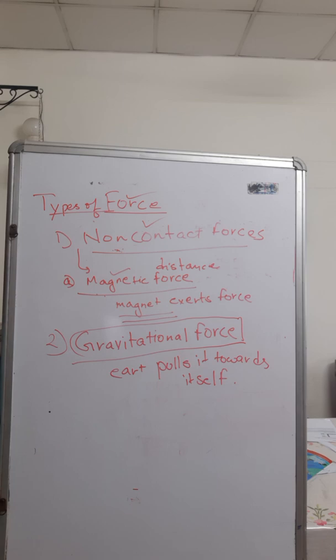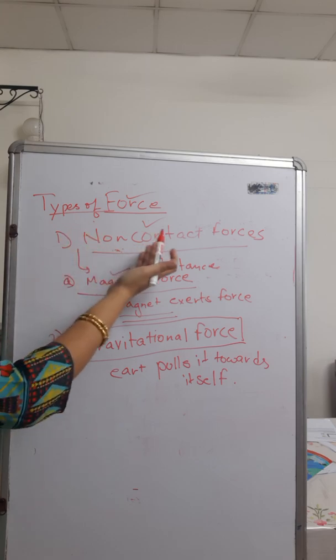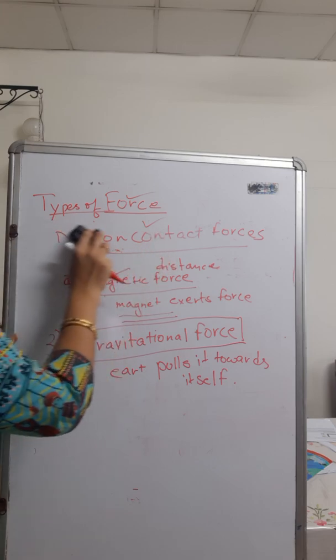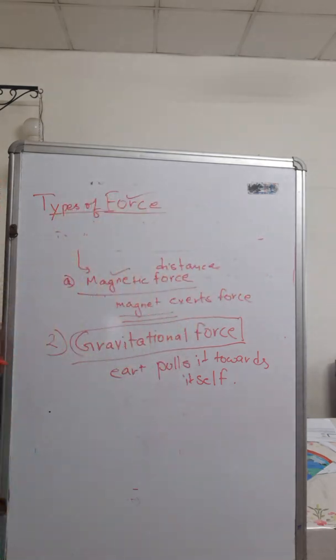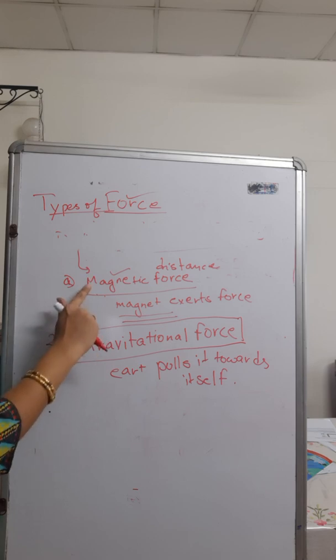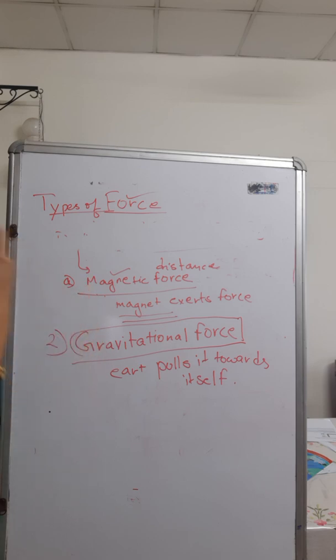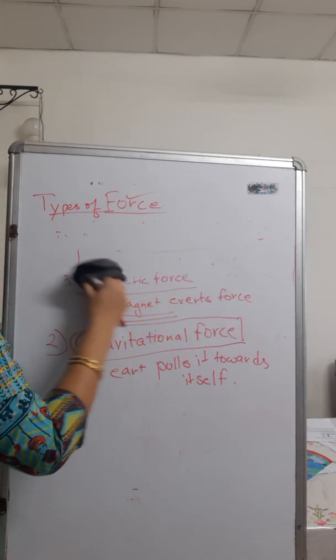So the forces we studied here, types of forces in your book, this heading non-contact forces is not given. Only the types of forces is given. So if I rub this also, still you are clear. One is magnetic force, other is gravitational force. Okay, and where do they fall in? They fall into the category of non-contact forces. Now we come to another kind of force.